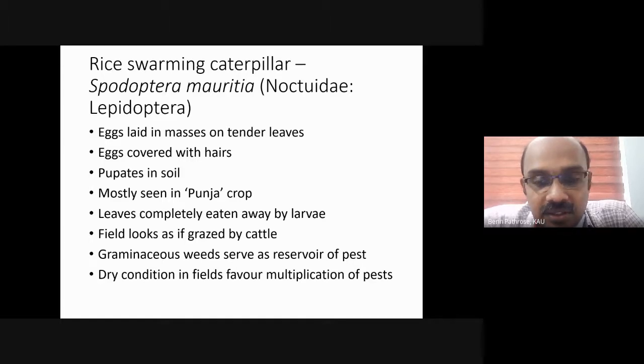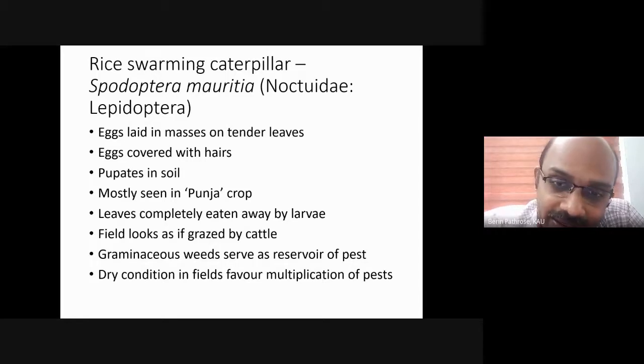The swarming caterpillar is a sporadic pest. It does not usually occur every time you cultivate rice. Rarely we see it, once in 3 or 4 years. But once it appears, it will be in very large numbers, and it prefers dry conditions.